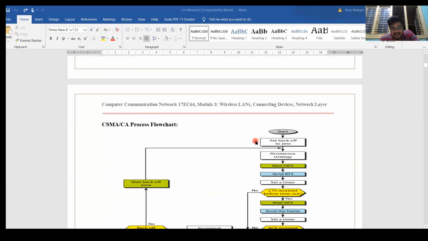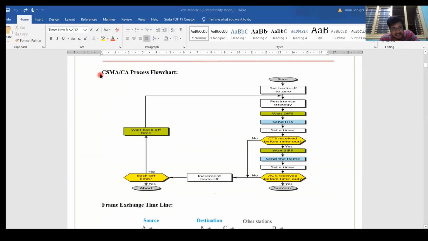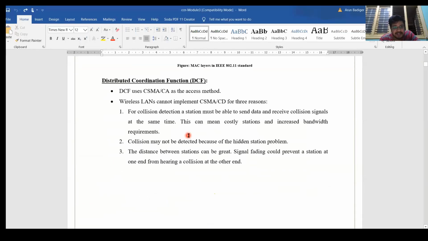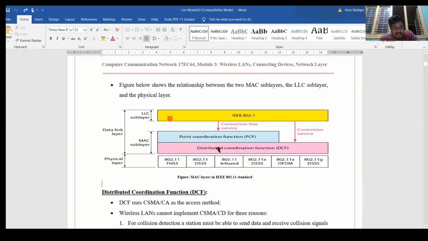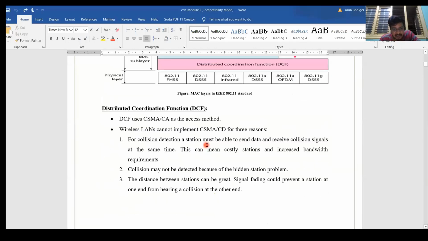You have already studied it. Nothing new is there. It is just your CSMA/CA, carrier sense multiple access with collision avoidance. It is the same, same explanation, there is no difference. You can just refresh it. I will try to refresh that one.